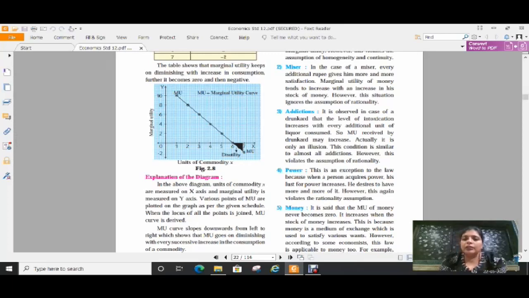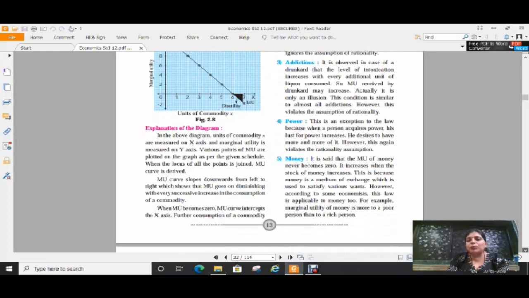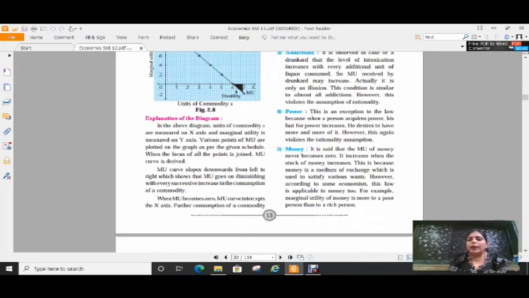Okay, then the fourth one is power. This is an exception to the law because when a person acquires power, his lust for power increases. All of you know about politics. In politics, this can be seen in a very clear way. Once you get the power, he wants more and more of it. So one more additional unit of power increases his satisfaction, not dissatisfaction.